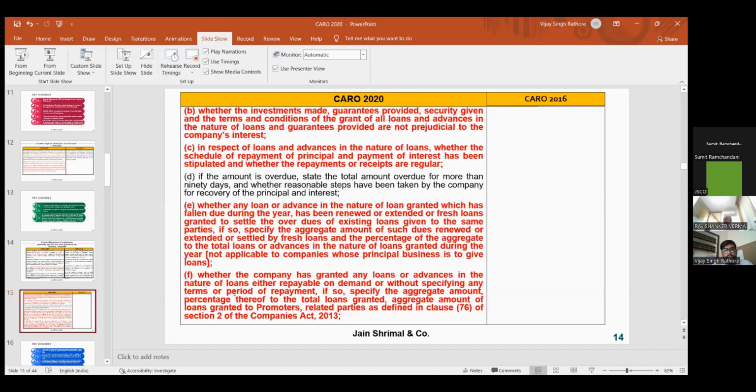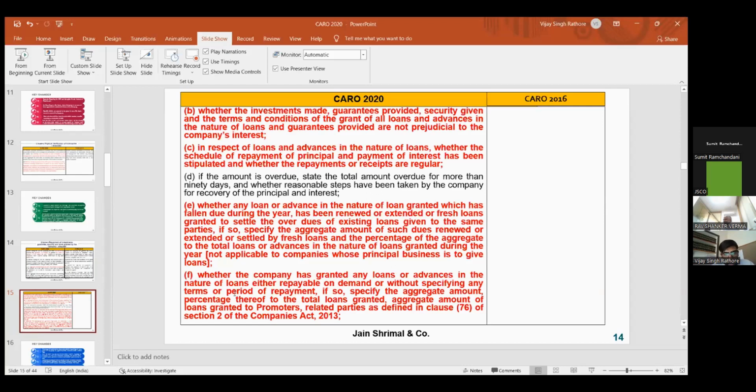Next is whether the investment made is not prejudicial to the interest of the company. This clause was already there. If you are giving interest-free loans to the parties, then you have to report under CARO 2020. Another one is repayment; this change has already been discussed by Anshulji, that Schedule 3 has also been amended in this respect. You have to comment on whether there is any repayment schedule, whether any terms and conditions have been defined by the borrower or lender. If there are no terms and conditions, you have to report under CARO 2020.